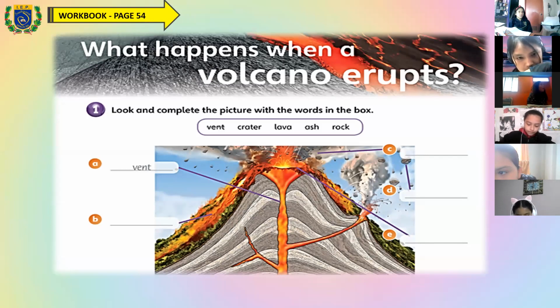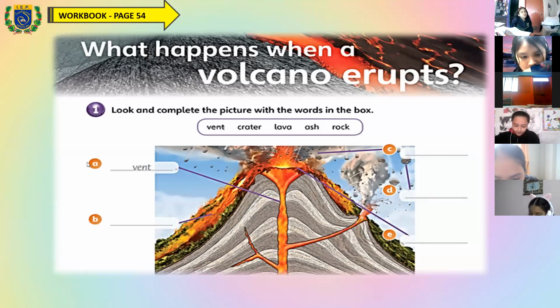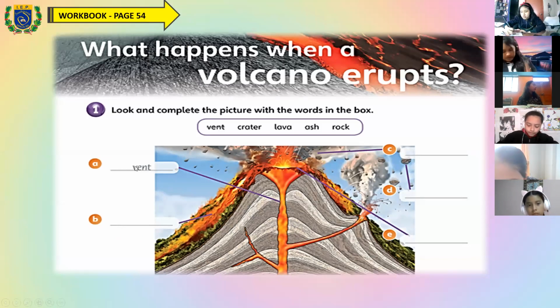The activity that you have to do is look and complete the picture with the words in the box, okay? For example, the letter A, this part of the volcano, is bent. This part of the volcano is bent, okay?